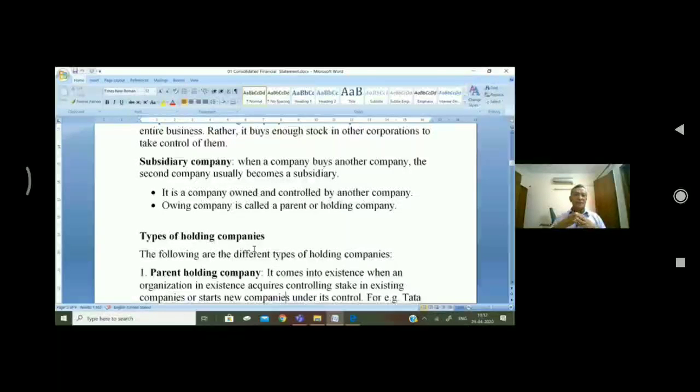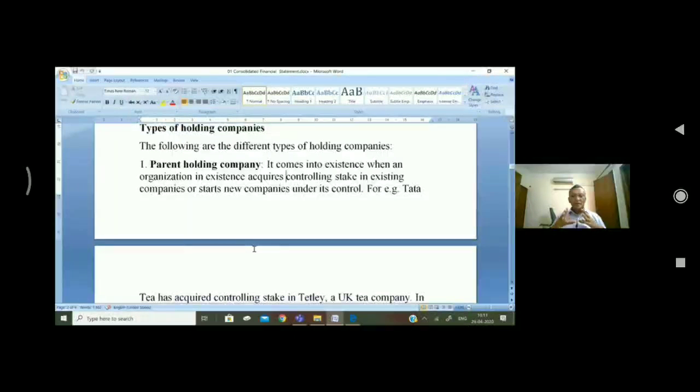Now the different types of holding companies. There are different types of holding company. I will read out these types and explain. One is the parent holding company. It comes into being when an existing organization acquires a controlling stake in an existing company or starts new companies under its control.